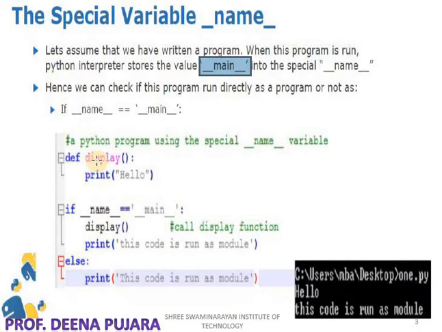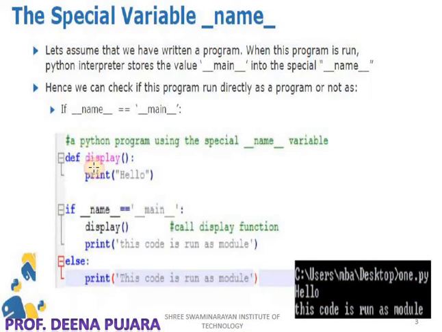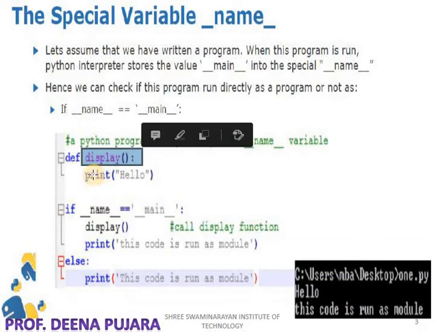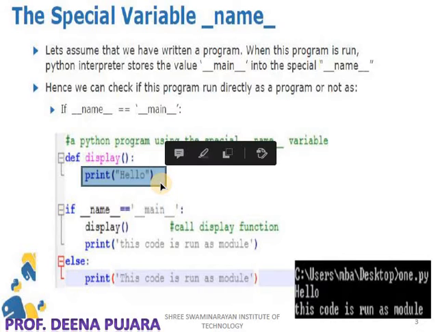Now here I am declaring one function. The name of the function is display. This function prints only the value hello. So whenever I call the display function, it will print only one string, that is hello.